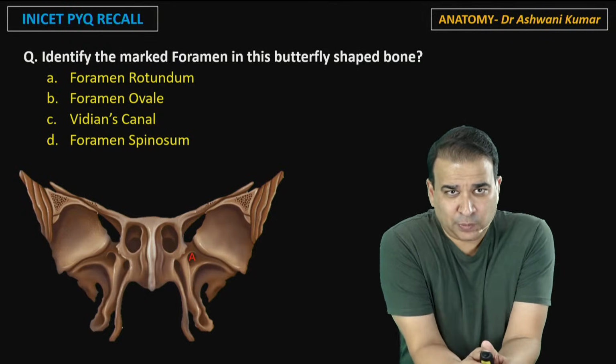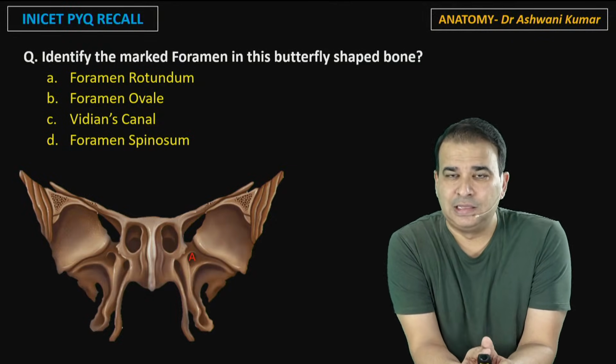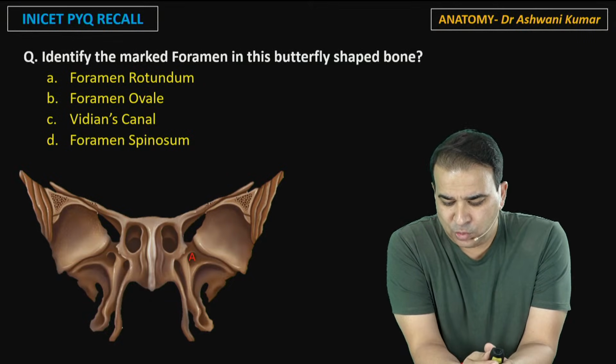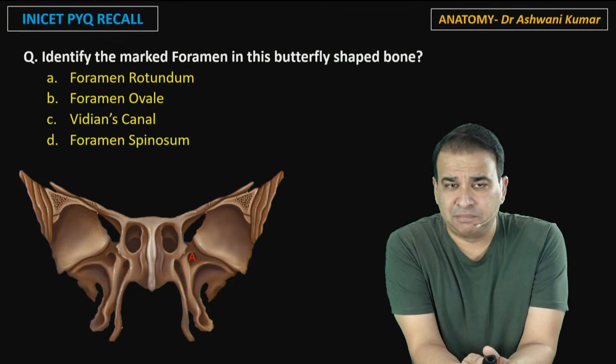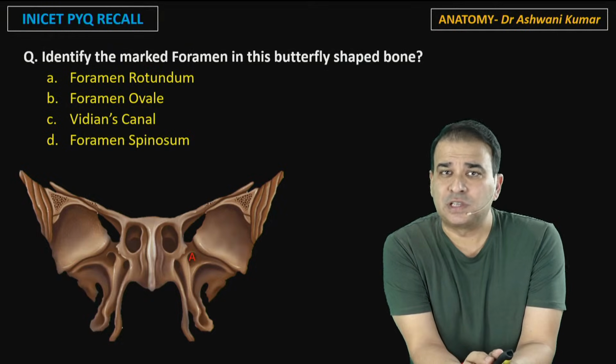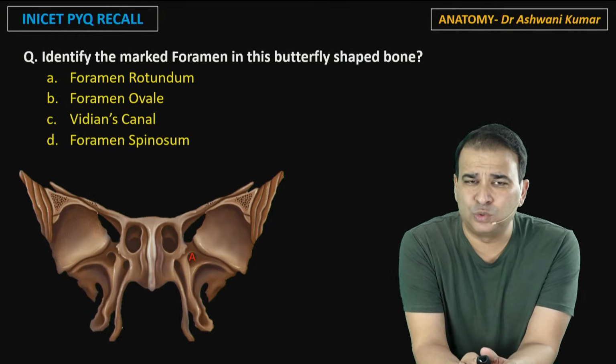चलिए guys, another question here, identify the marked foramen in this butterfly shaped bone here. Well, only INICET is one exam which usually gives these individual skull bone questions here. Otherwise, I don't think कि दूसरे exams के अंदर आते हैं.